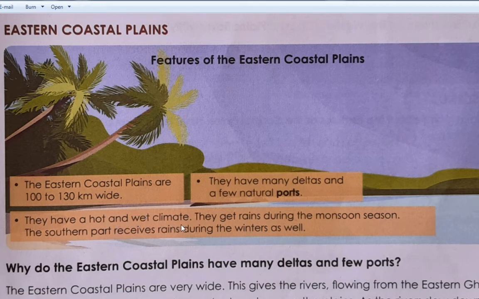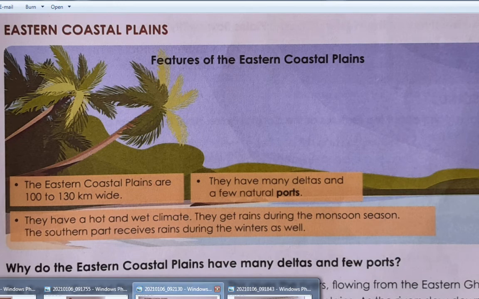Hot and wet climate. And they get rain during the monsoon season. The southern part, which is near the Indian Ocean, gets rain during the winter season as well.